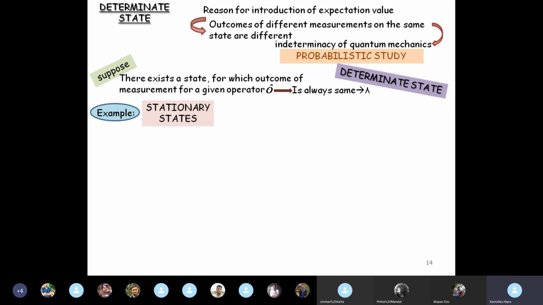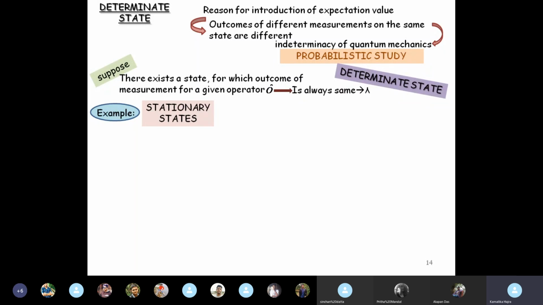And in our previous free particle cases also, we saw that if the function is square integrable, that is, if the particle has to be found within the confines of a region, then the probability has to be 1.